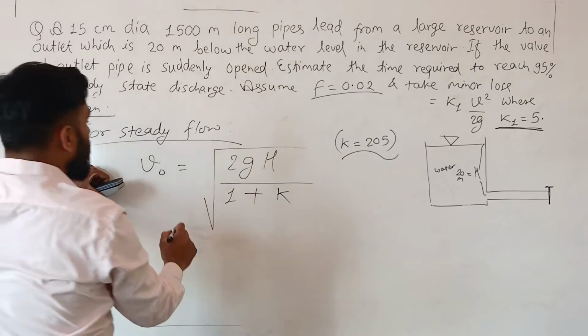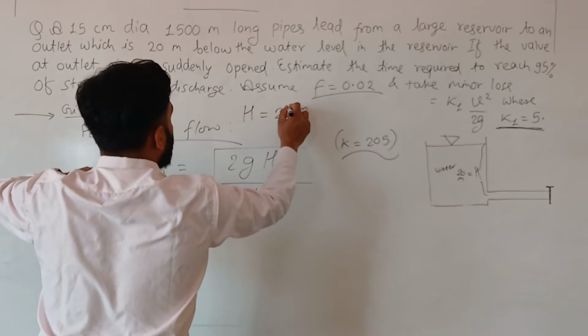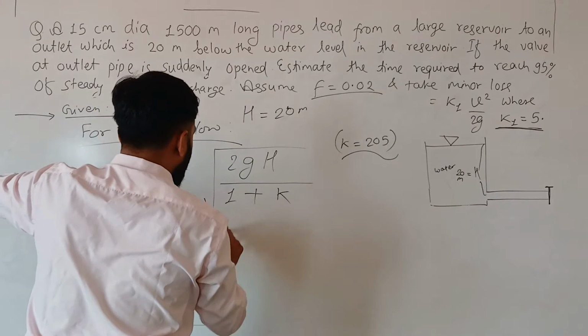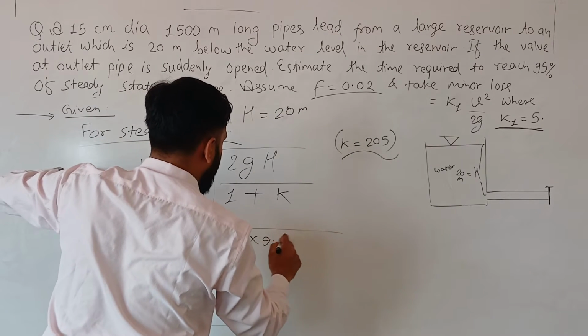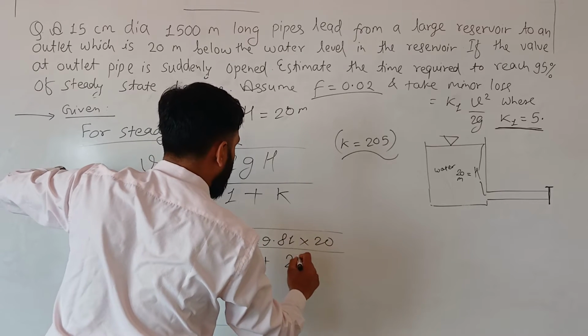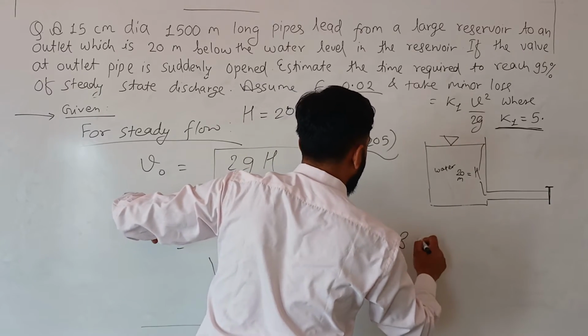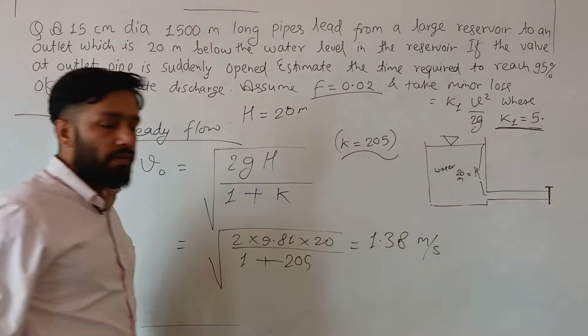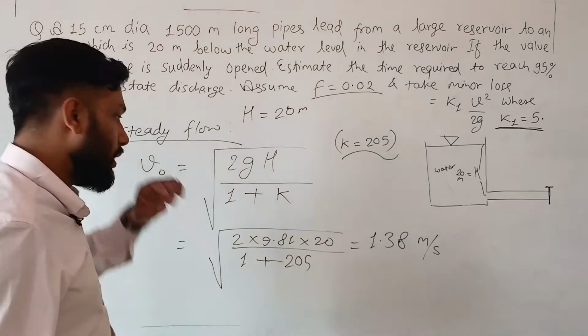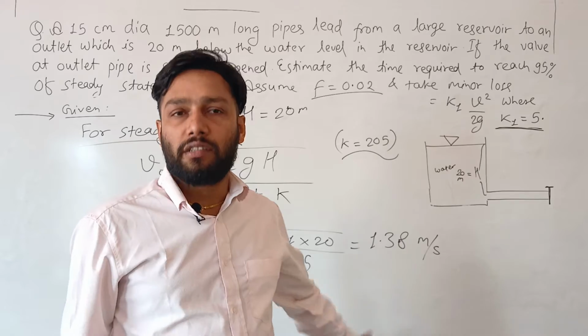Let's substitute H, which is 20 meter. So V naught is equal to under root of 2 into 9.81 into 20 divided by 1 plus 205. Then you are going to get the value 1.38 meter per second. The steady state velocity is 1.38 meter per second, considering the total loss coefficient.